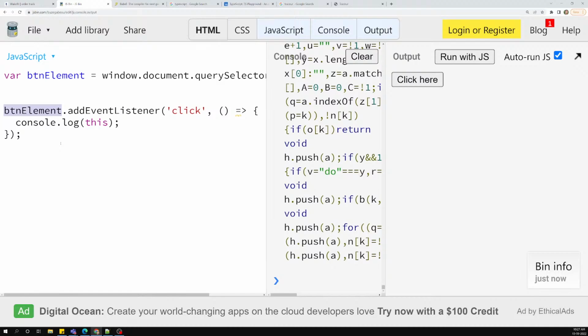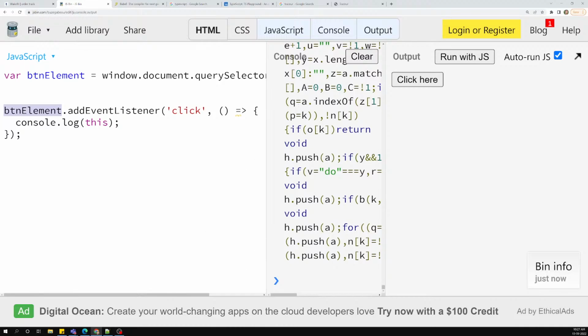So normally if you want to set the this in the older function method, you will be using bind, call, apply: dot bind of window, or dot bind of object. We will be using that one. If you want to manipulate this in the older functions, you will do it like this. Whereas in arrow functions, this will be taken from the outer, global scope, that window this only. It will not take the button element this. So that is the thing I want to explain to you. There are some advantages and disadvantages. If you want, you can use this bind thing, but I want to explain how this behaves in arrow functions and how this behaves in the normal function implementation. That is the main thing I want to show you.